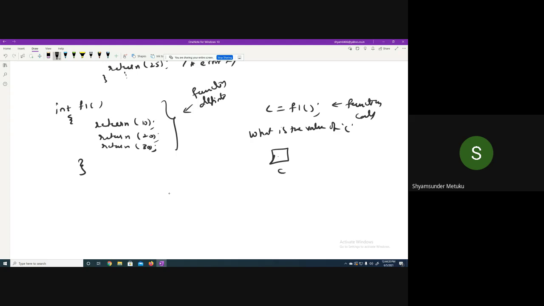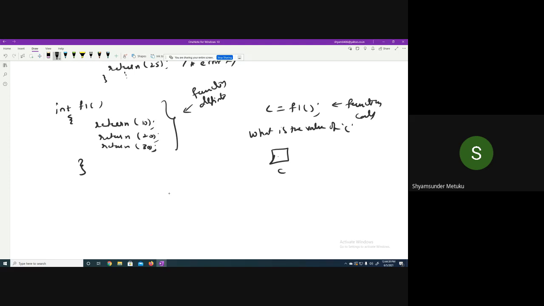You are allowed to write multiple return statements, but it is of no use, because the moment you come across a return statement, the control will jump out of the function. It means you will never get a chance to execute the second return onwards. Is it clear?